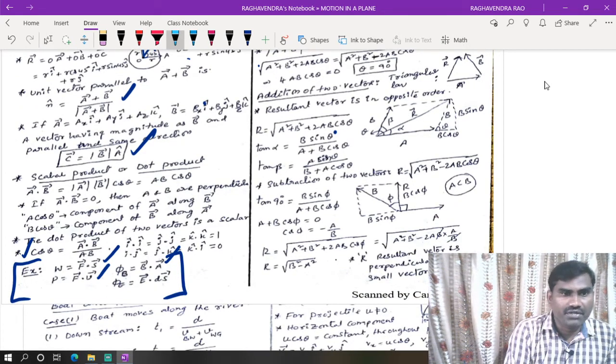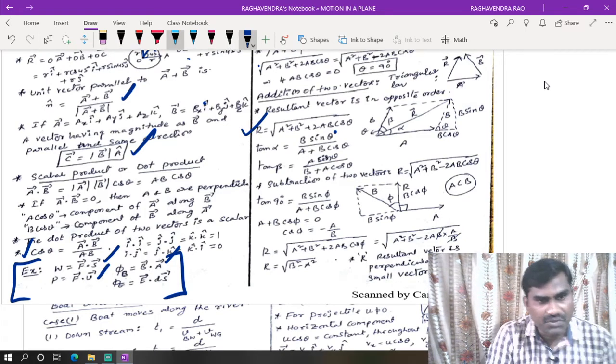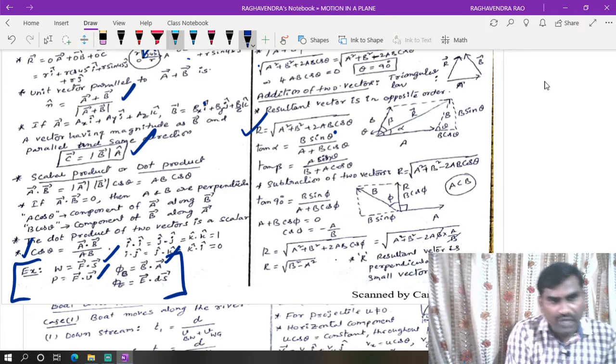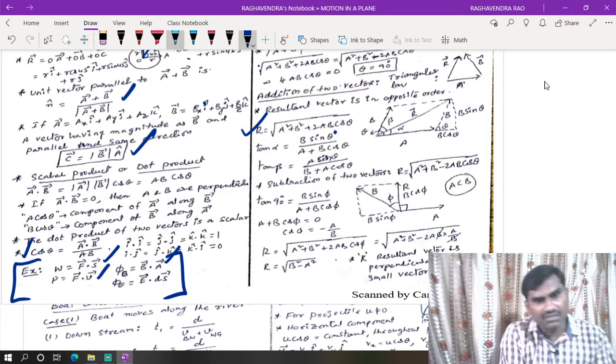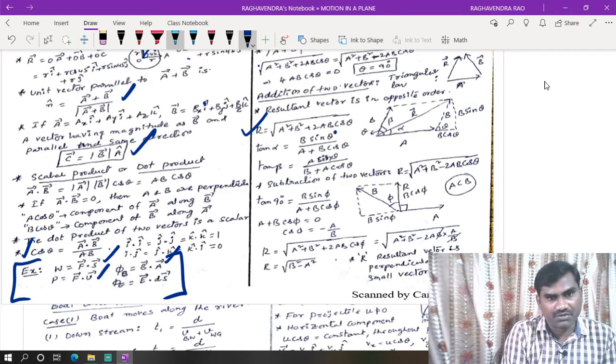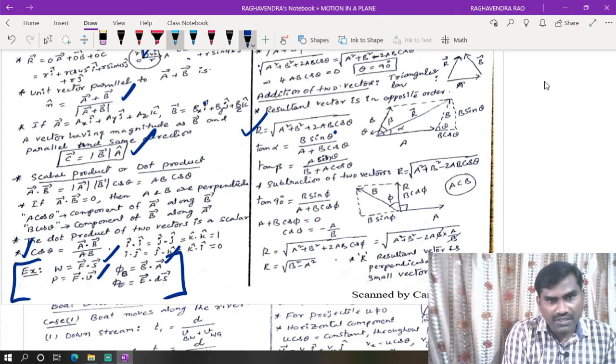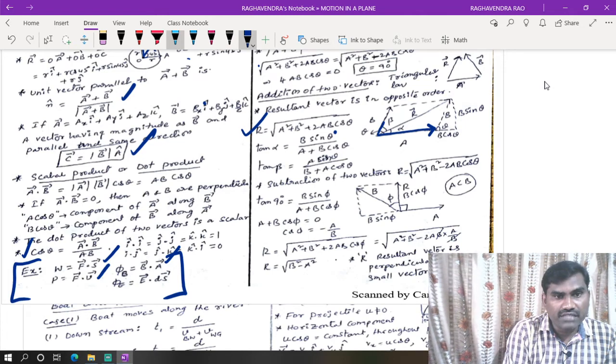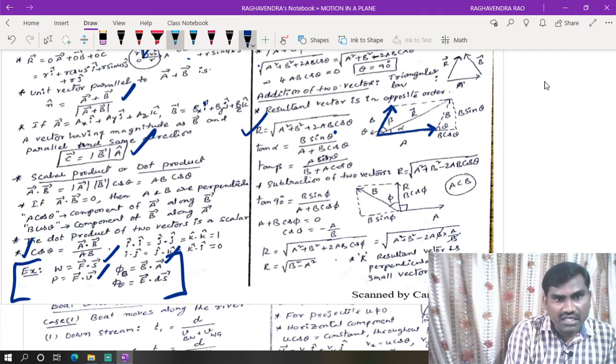So these we all know. Resultant vector is root of a square plus b square plus 2ab cos theta, and tan alpha. Here, while finding tan alpha and tan beta, students get confused at this point while answering application oriented types of questions if they ask them. Now here in this case, according to the statement of the parallelogram law of vectors, if two vectors are representing two sides of a parallelogram which are starting from the same point.